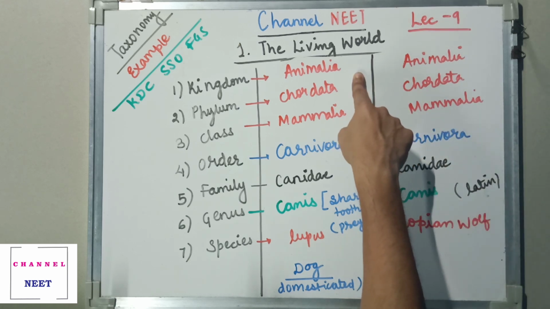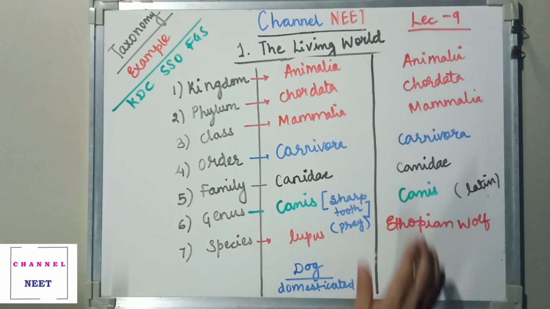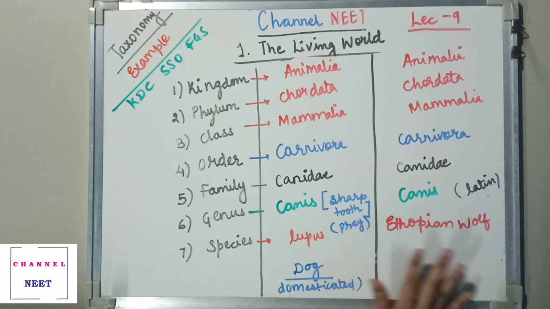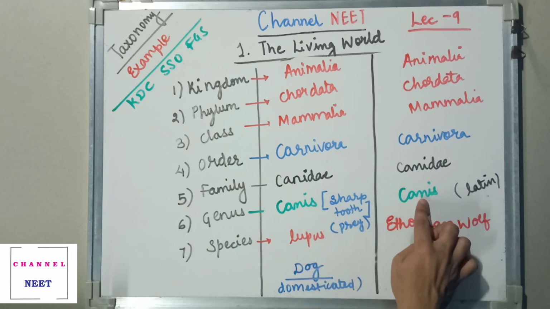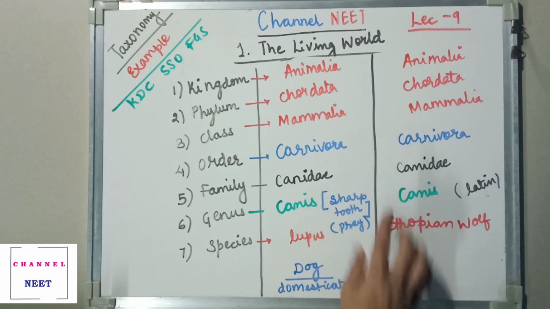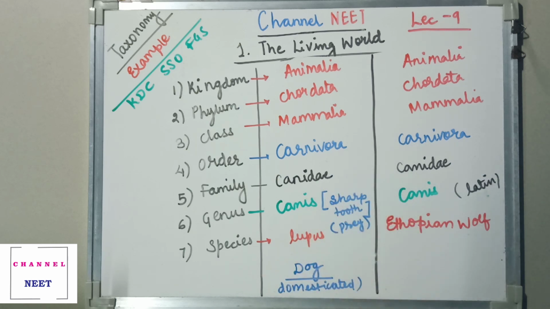Finally they are animals, so they are classified into kingdom Animalia. Since the body structure is one and the same, the genus is the same. Only the species name is different with respect to the dog and the wolf. So this was with respect to the dog and the wolf.